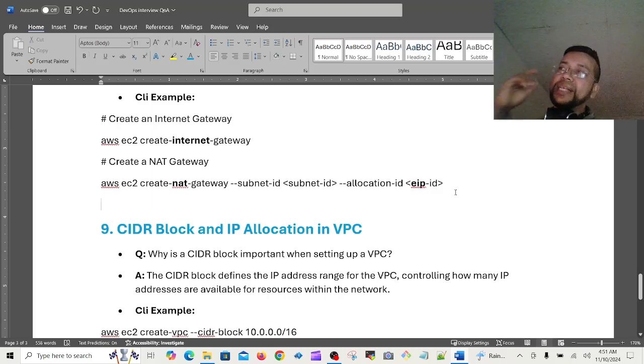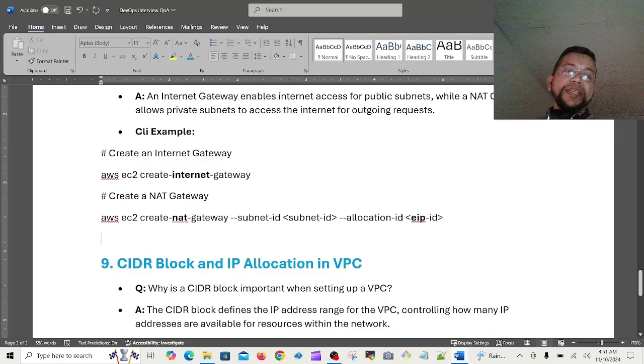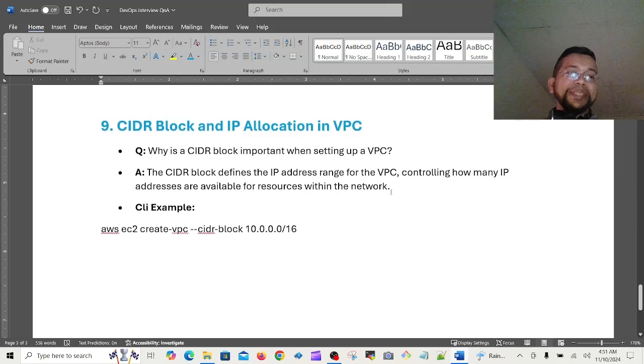Please focus here. When you say in the interview that a private subnet is connecting with a NAT gateway, then the interviewer will ask how the NAT gateway gets the internet. Elastic IP, EIP. It will get the internet through the EIP, very secured. This EIP is assigned to only one NAT gateway. This is very much important.